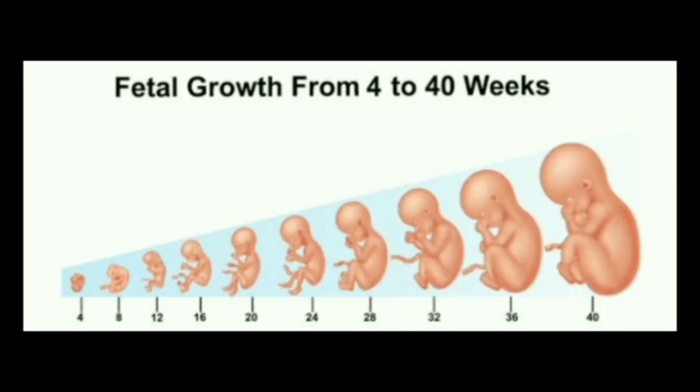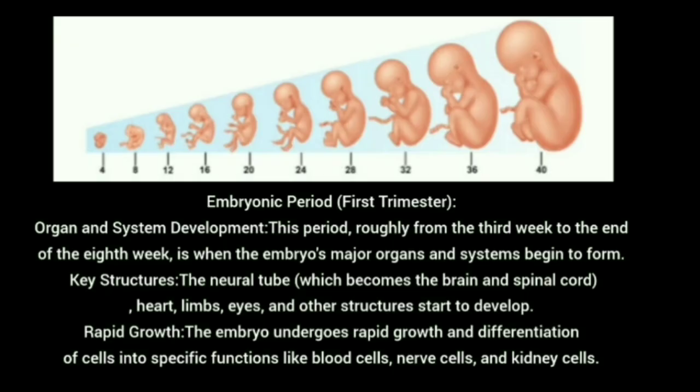Next, development of baby in the uterus. This stage is called fetal stage or embryonic development. The fetal development takes 9 months. This 9 months is divided into three trimesters, meaning first trimester, second trimester, and third trimester, for every 3 months.